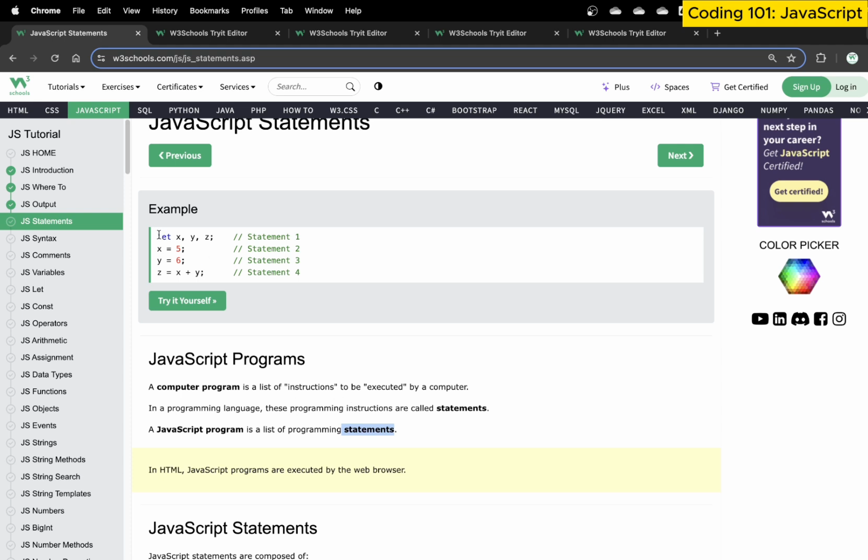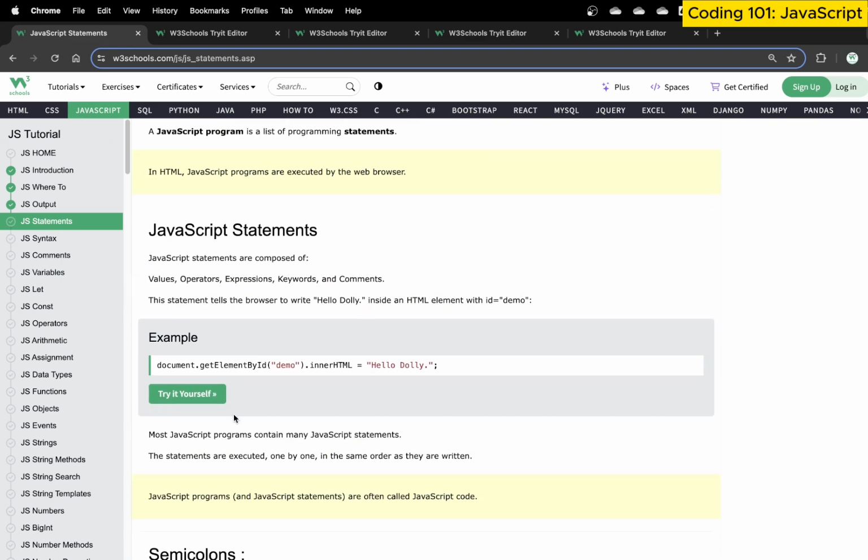In this case, we have let x, y, z. This is statement one. Then we say x is equal to 5. This is a particular instruction: we are assigning a value of 5 to a variable called x. We will talk more about variables later on, but this is statement 2. This becomes statement 3, statement 4. Everything we write within JavaScript becomes a statement.